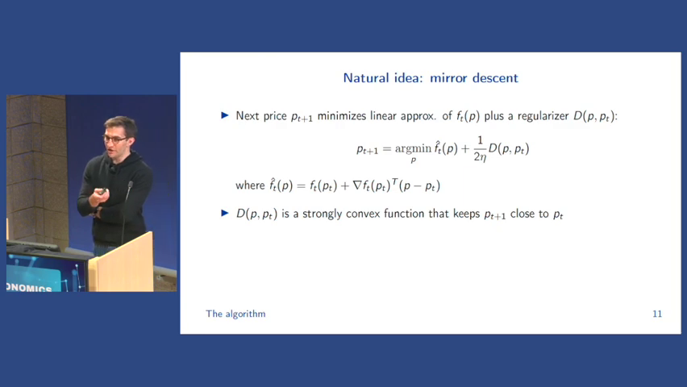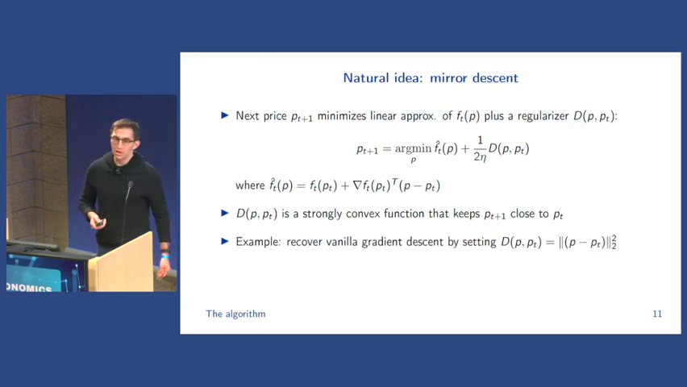And we also require that this distance function D is a strongly convex function that's going to keep, like I said, those next prices close to the current prices. So we don't want to go too far. As one example, you can recover vanilla gradient descent by using essentially a squared 2-norm to penalize the deviation from these prices. If you plug this in, you'll end up getting gradient descent out of it. And there's a question of what other regularizers D, or these distance functions, can we use, and what other types of properties do they have?